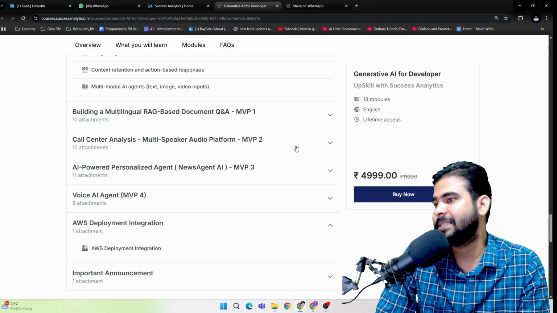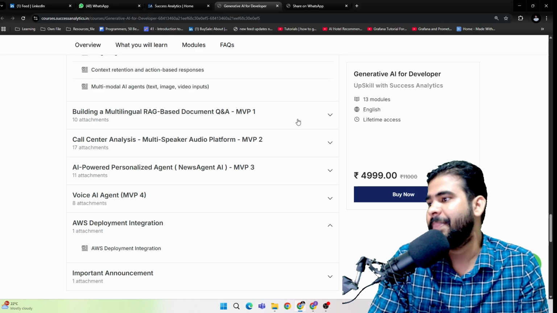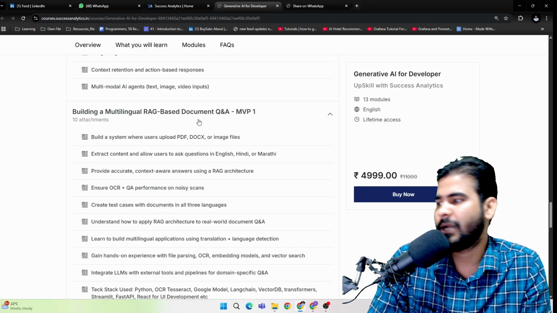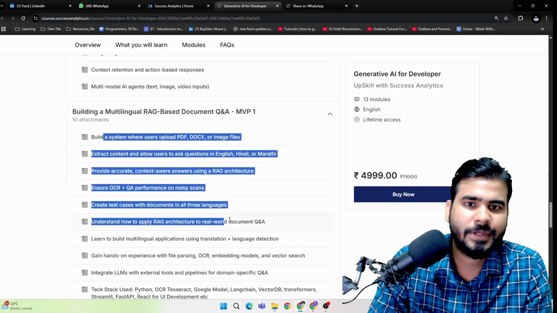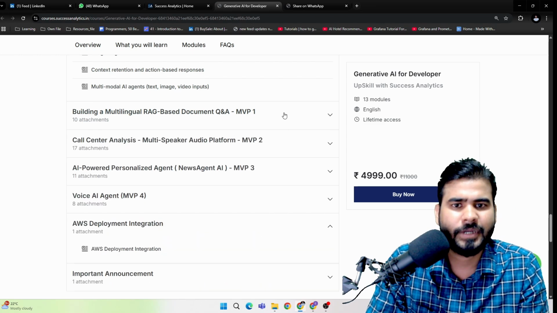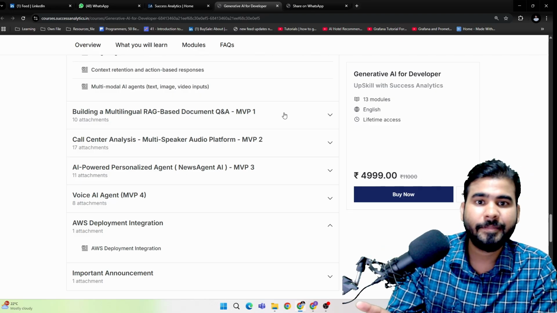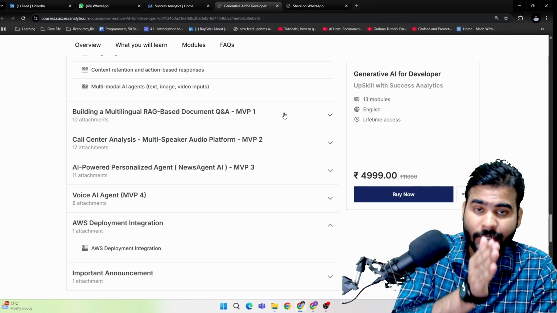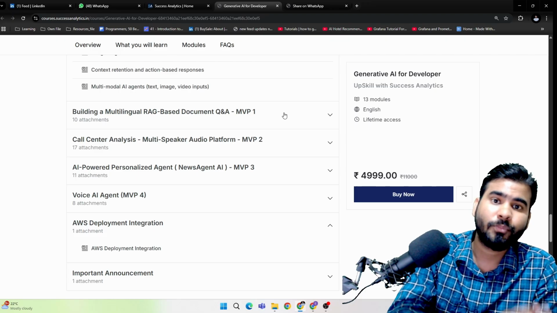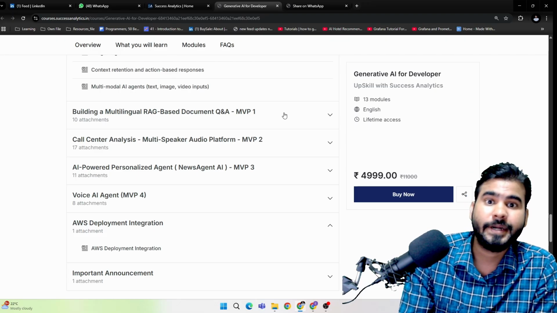Let's say you are working somewhere as a generative AI engineer, and you want to build a RAG-based application, a multilingual RAG-based application. What you can do is reuse our complete application, and based upon the client's requirements, you can make modifications. This complete MVP will help you get interview calls. It will help you build an end-to-end product based upon industry demand.